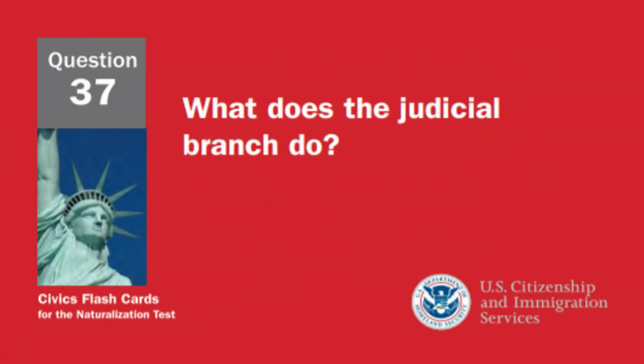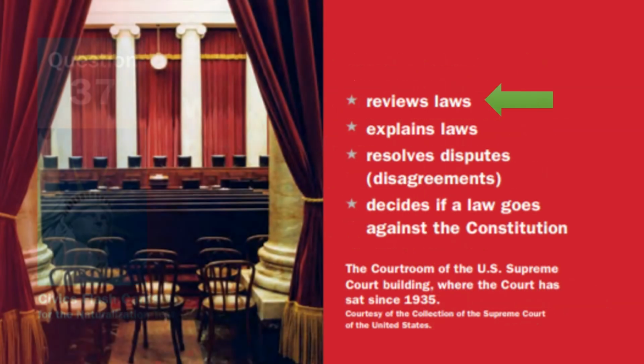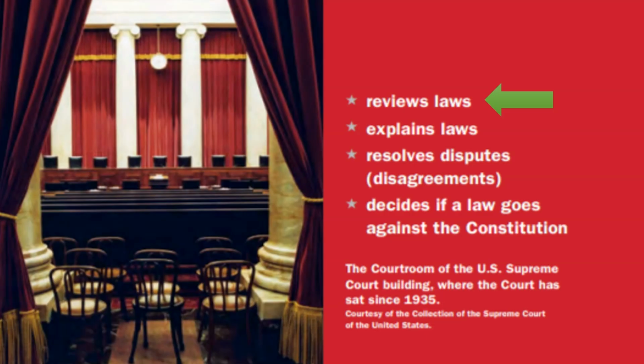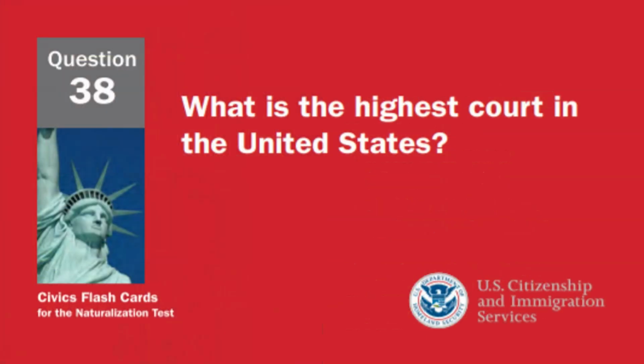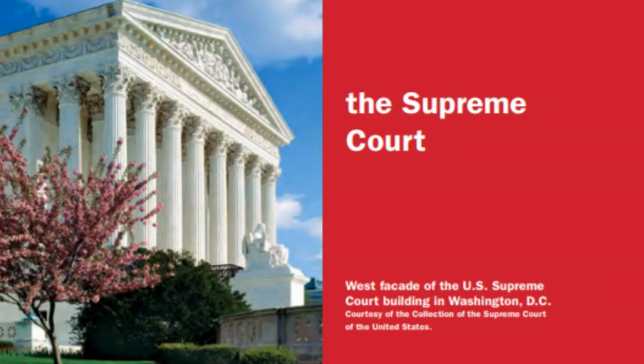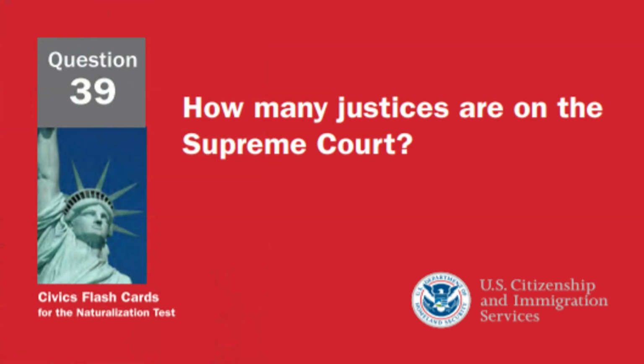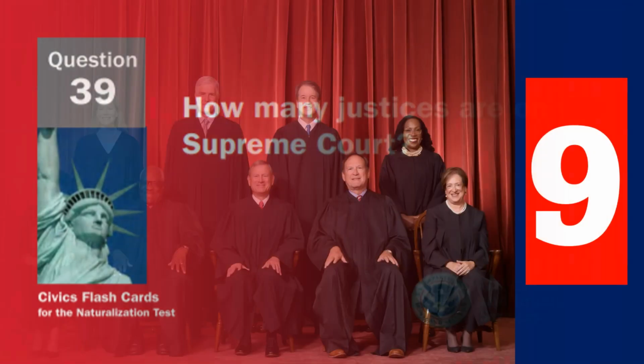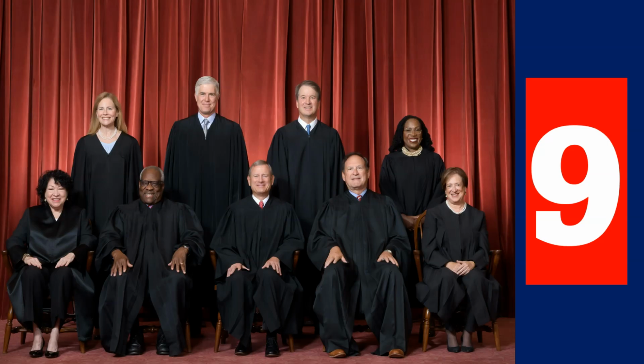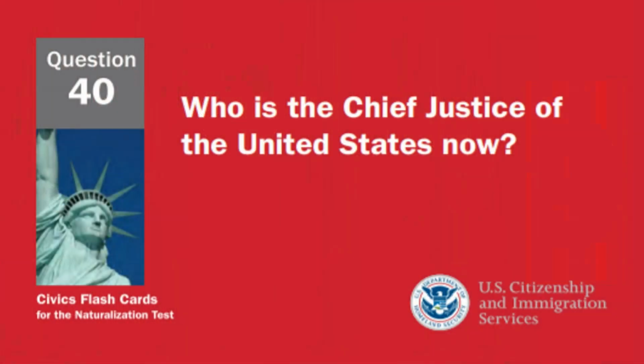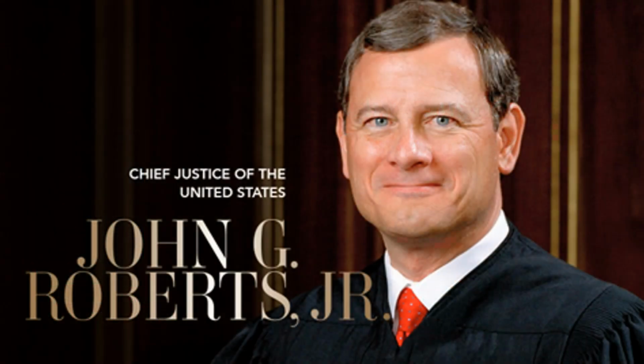What does the judicial branch do? Reviews laws. What is the highest court in the United States? The Supreme Court. How many justices are on the Supreme Court? 9 justices. Who is the Chief Justice of the United States now? John Roberts.